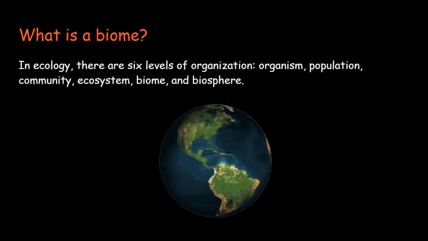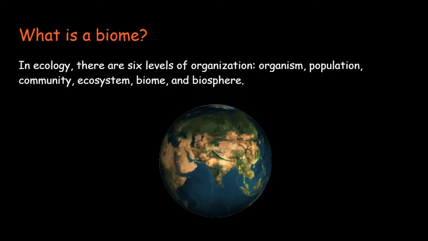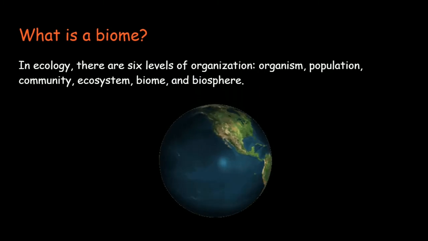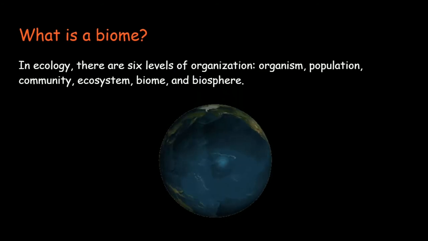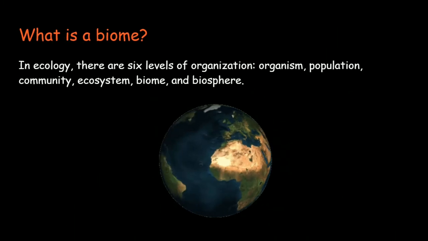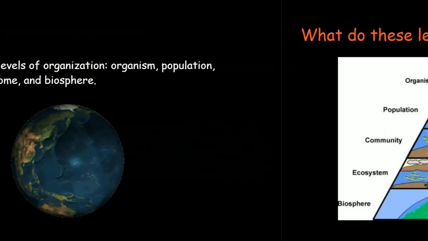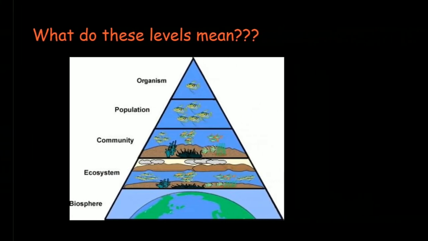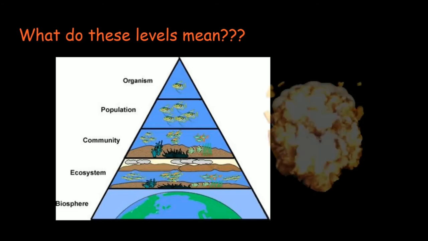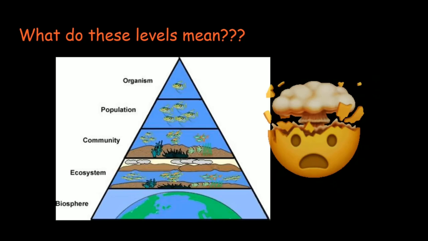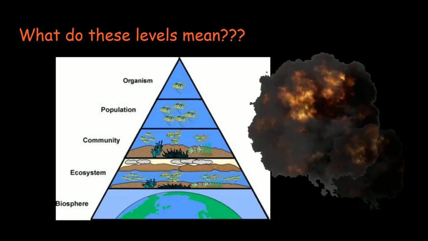In ecology, there are 6 levels of organization from smallest to most broad: organism, population, community, ecosystem, biome, and biosphere. An organism refers to an individual, like a monkey. Population refers to the populace of the same species in an area, like a flock of birds. Community refers to all living organisms in an area, so like both animals and plants.